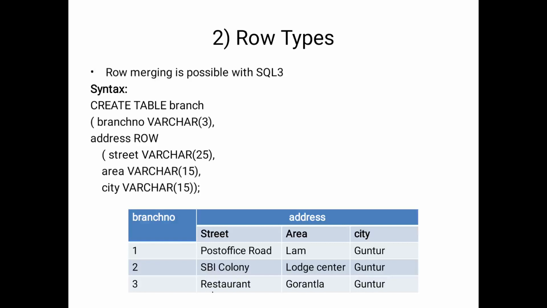The column names are street, area and city. So in the address row, we are dividing it into 3 columns: street, area and city. See the example table.